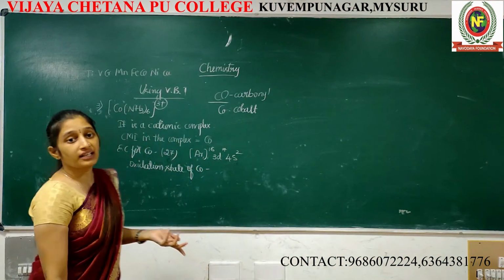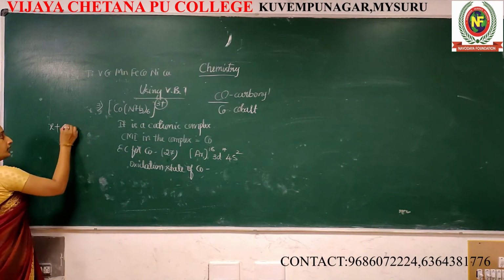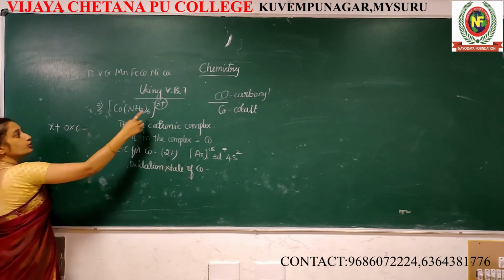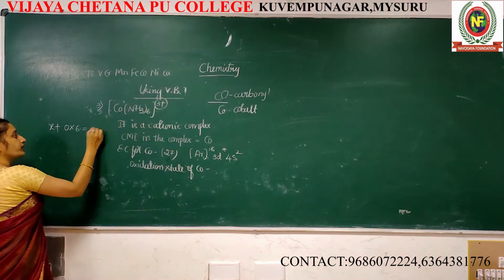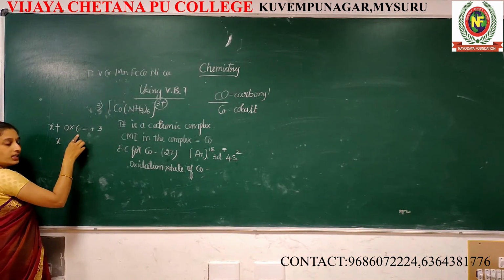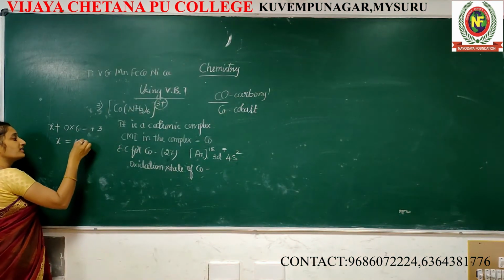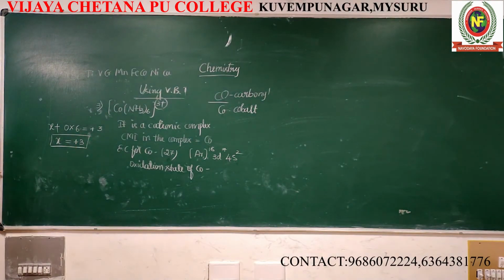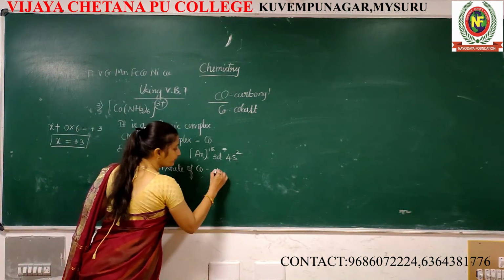There is no negative, there is no positive. 0 into 6 is equal to the overall charge plus 3. x plus 0 into anything is equal to plus 3. It's super easy. Because the ligand is neutral, there is no number. 0 multiplied by anything is 0. Oxidation state becomes plus 3.